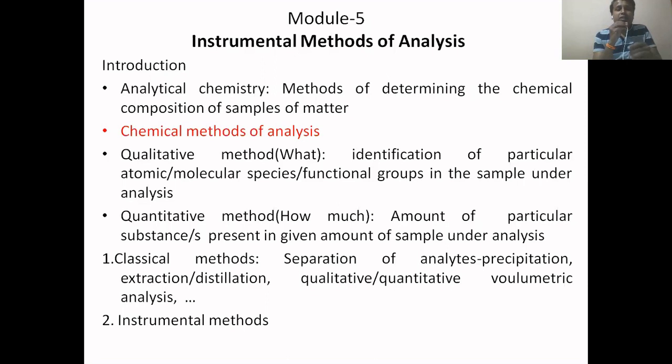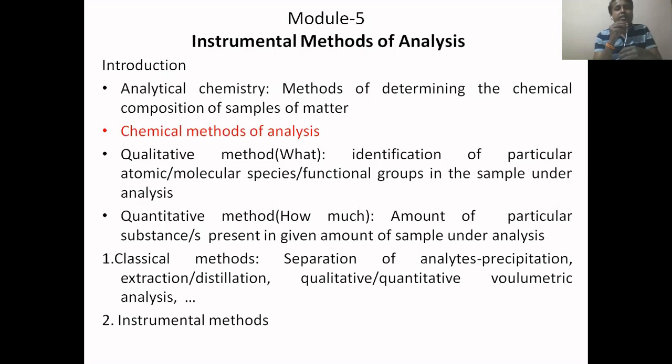What is qualitative method of analysis? It is the process of identification of particular atomic, molecular or functional groups present in the sample under analysis, the analyte. It means you are just telling what constituents are present in it.